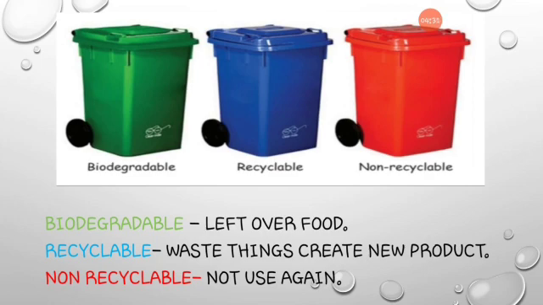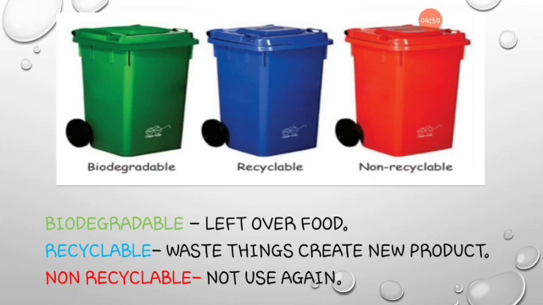Then plastic pen, pipe, those are also reusable. Then cardboard, old glass bottles. These are recyclable waste.